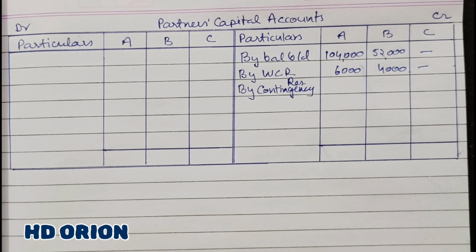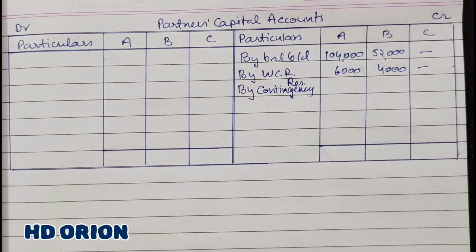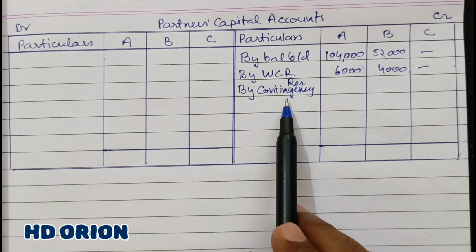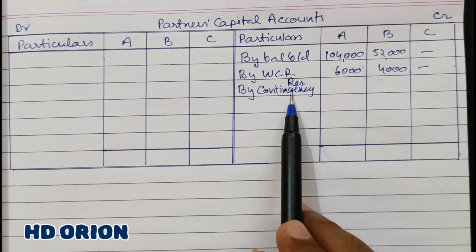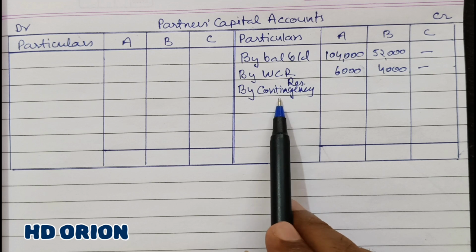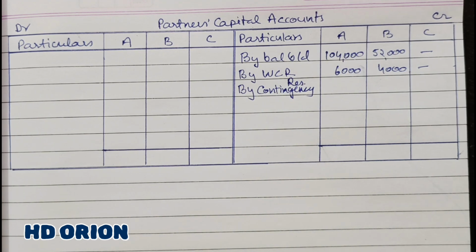For example, there is a court case against the firm, and if the firm loses, the firm has to pay compensation to the other party. But if the firm wins, then the firm need not pay any compensation. So there are chances that if the case is lost, the firm will have to pay the compensation to the opponent, and therefore contingency reserves are created, which are used for happening of some events in the future if it goes against the firm.